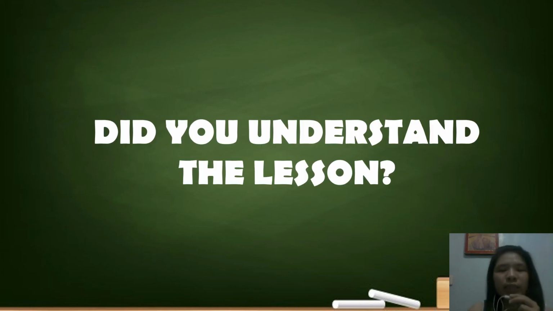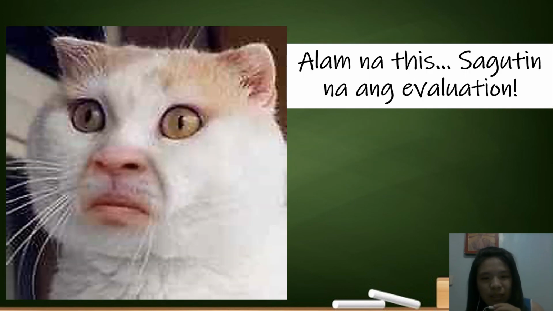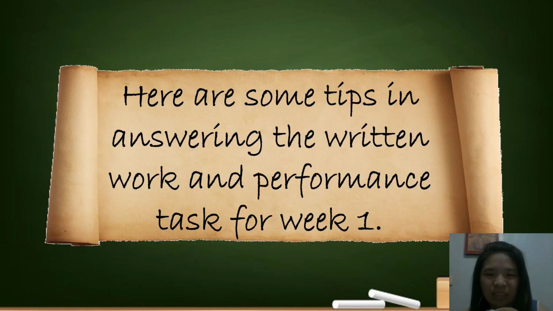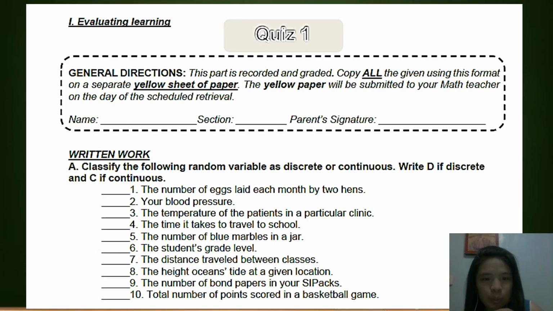So, did you understand the lesson? So, alam na this, sagutin na yung evaluation. So, here are some tips in answering the written work and performance task for week 1. Ito yung sasagutin natin sa week 1, written work. Just determine if it is discrete or continuous. Write D if it is discrete and capital letter C if it is continuous.